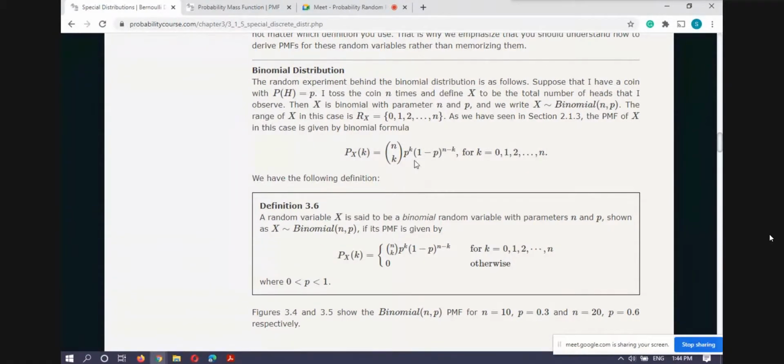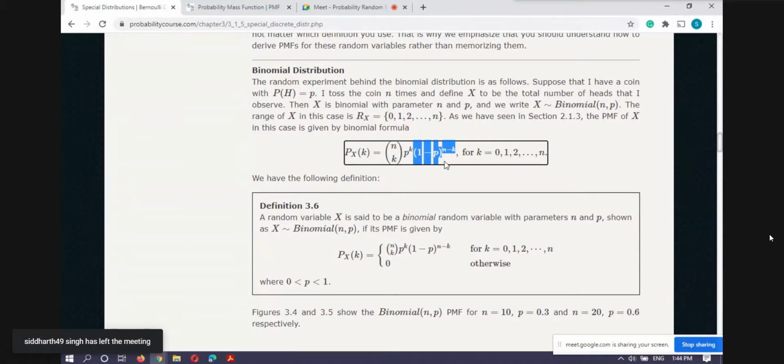Because you have already repeated your experiment n times, suppose in an experiment you get k successes, so this is the k times success, and this is the n minus k times failure. This can happen in any way: the first k times I am having success, or from the second to the k plus 1 I am having k successes.